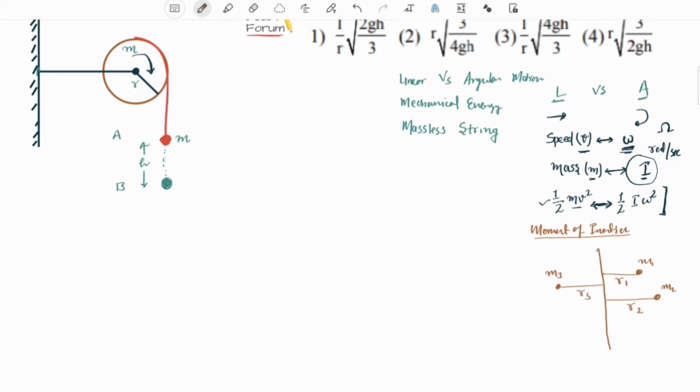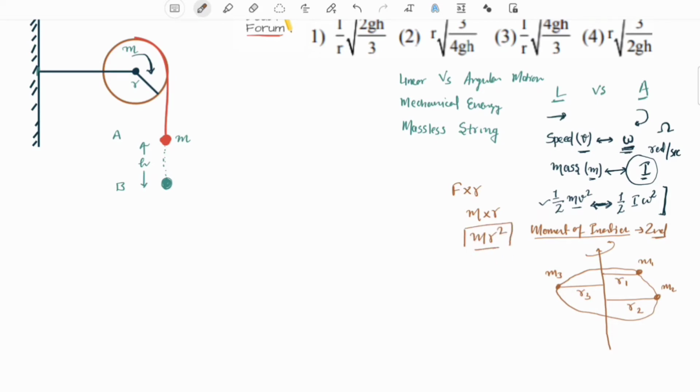So the moment of inertia I about this axis would be the second moment of mass. You know, moment of any physical quantity is that physical quantity multiplied by its perpendicular distance from the axis. So moment of force is force multiplied by R, the perpendicular distance from the axis. Similarly, moment of mass would be mr, only first moment. But moment of inertia is the second moment of mass. So mr square.